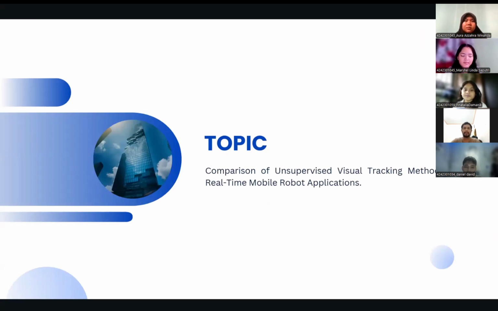First is the topic: comparison of unsupervised visual tracking methods for real-time mobile application. Why did the author choose this research title? Because this research evaluates how different unsupervised visual tracking algorithms perform when implemented on a mobile robot that operates in a real-time environment.